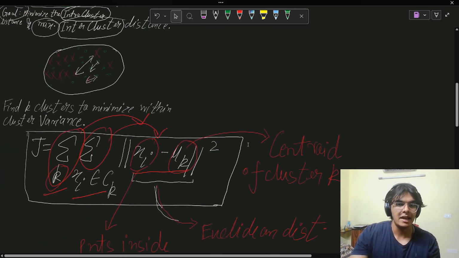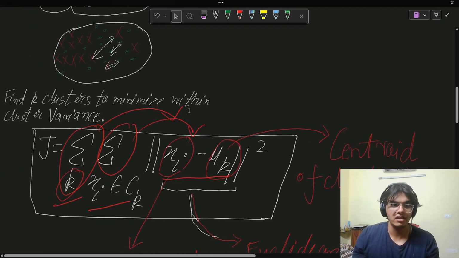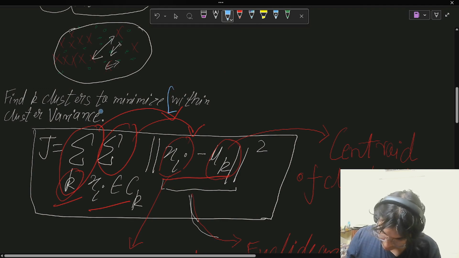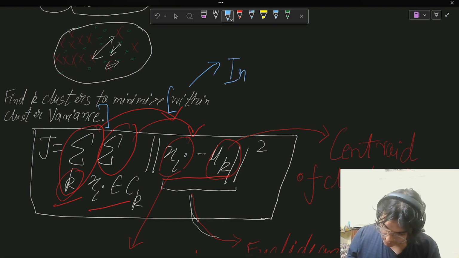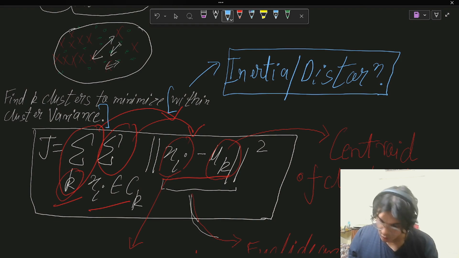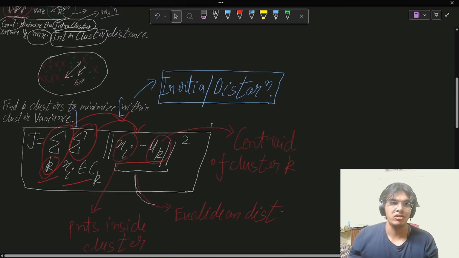You know how I mentioned in here that we need to minimize the within cluster variance. Okay. So this within cluster variance has an official name, and it's nothing but just a name. It is called inertia or distortion. You can use it later. So you can also say formally that we are trying to minimize the inertia for all the points by using the clustering algorithm.